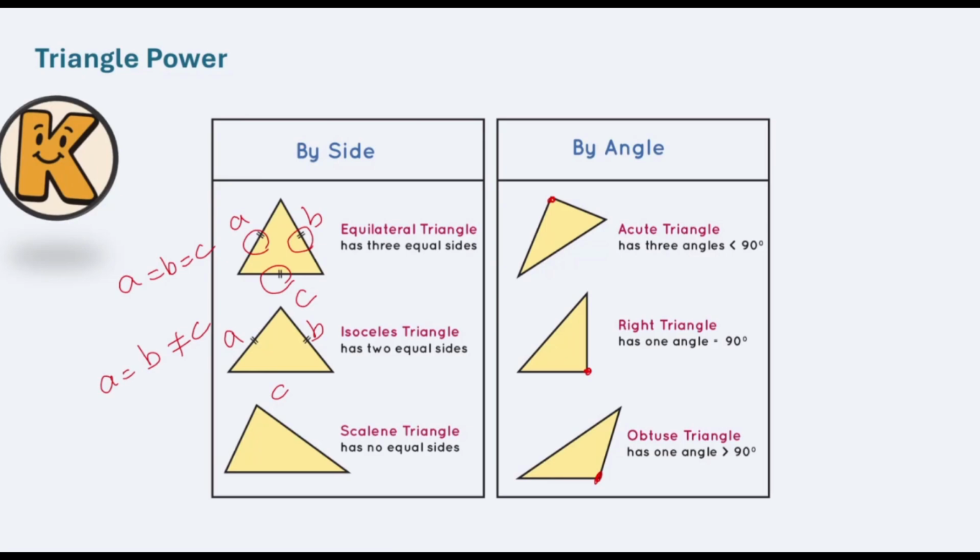It means that it has three angles and all of them are less than 90 degrees. This one is less than 90, this one is less than 90, this one is less than 90. And for another one, I do have a right triangle. For the right triangle, I do have one angle that is going to be 90 degrees. And for the last one, I do have the obtuse triangle, which has only one angle that is going to be more than 90 degrees.